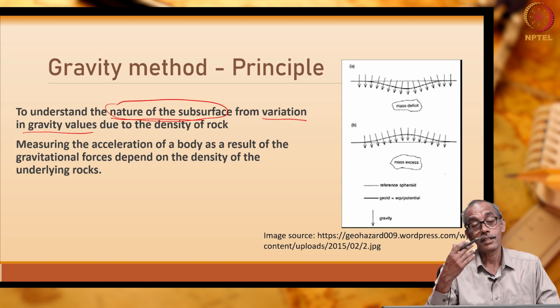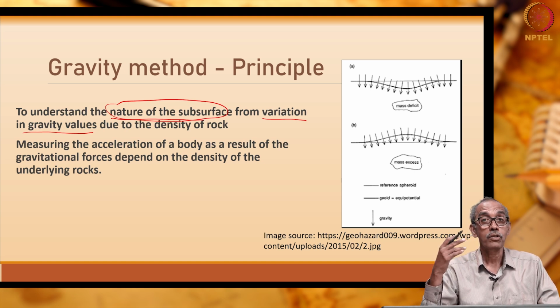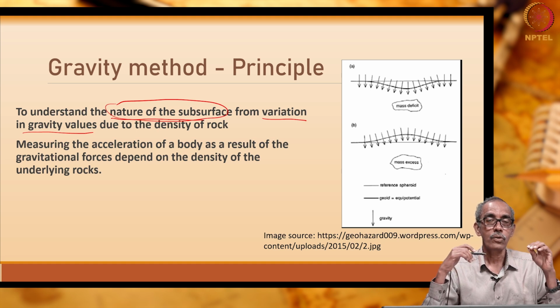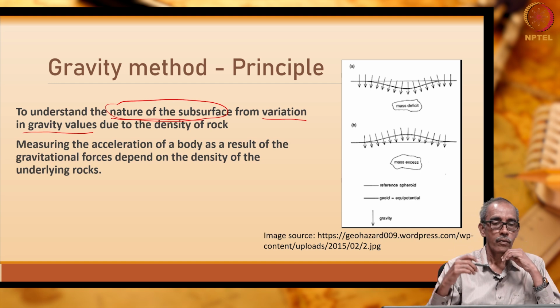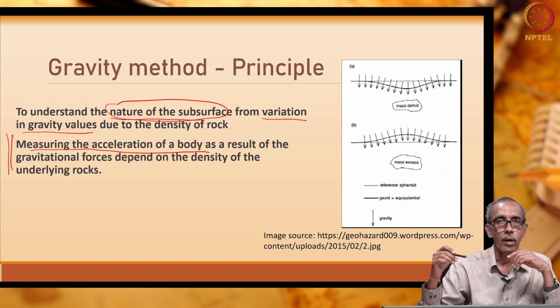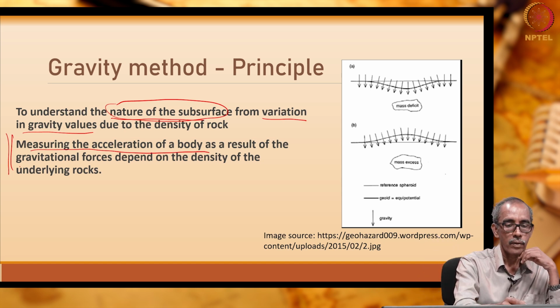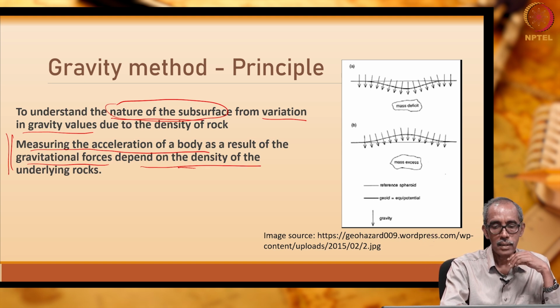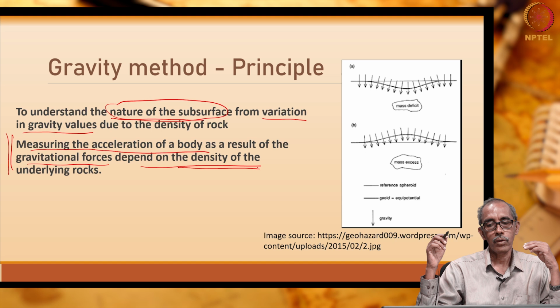We have already seen the gravity value can also vary due to latitude. But here in exploration, we want to make use of the variation in the gravity value due to the density variation, rock density variation. How are we going to do that? We are going to measure the acceleration of a body as a result of gravitational force that depends on the density of the underlying rocks. That is what we are going to make use of.